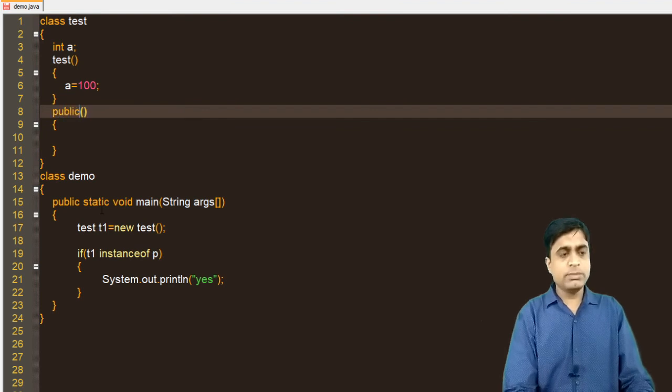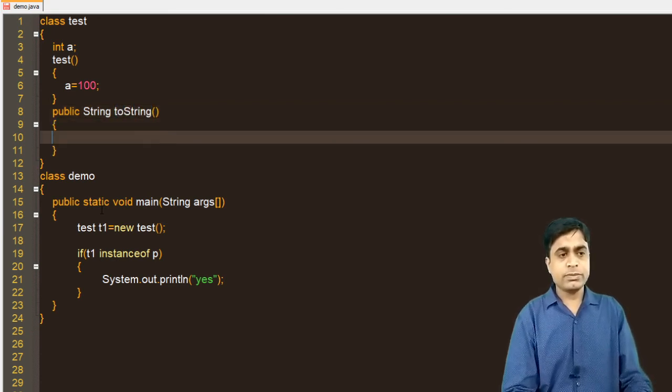So public, because by default it is a public method. The return type is String, and the method is toString, and this method will return in the form of the value of a, that is equals to, I am just writing over here, plus a.